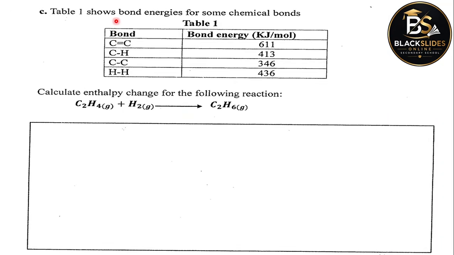Table 1 shows bond energies for some chemical bonds. Remember that bond energies are energies required to either break or form bonds in a chemical reaction.